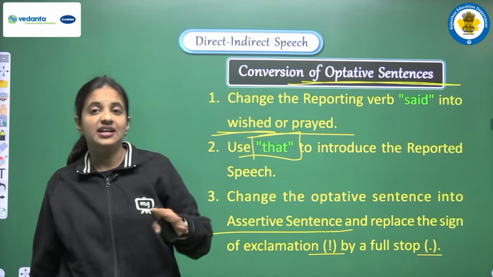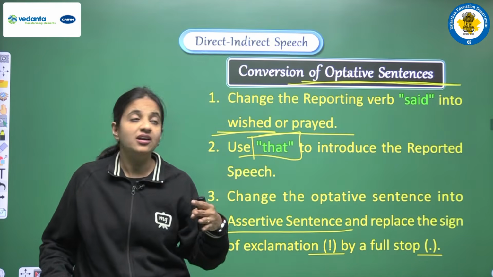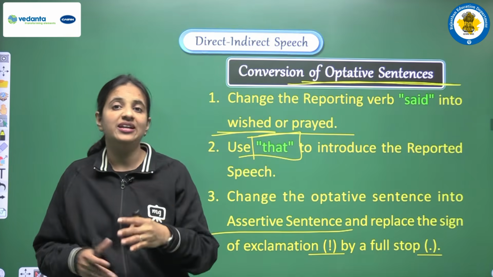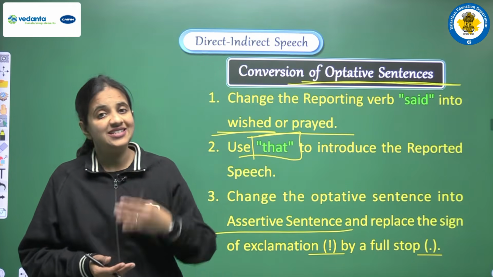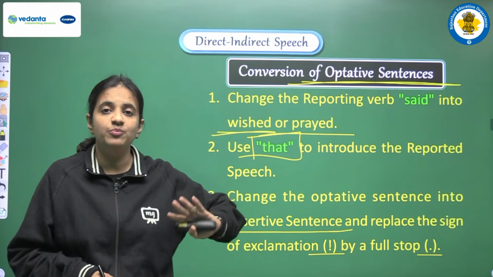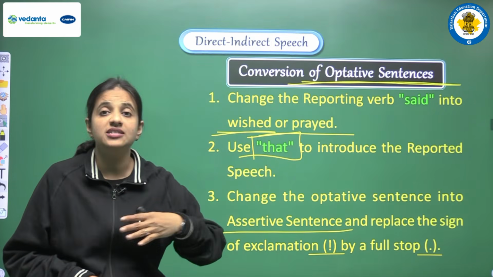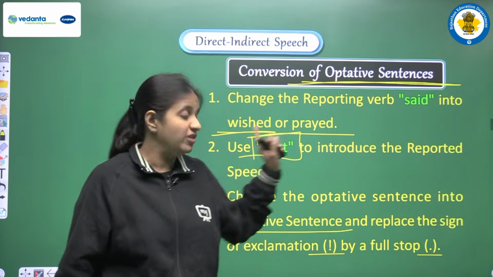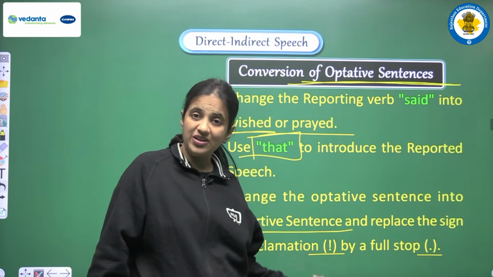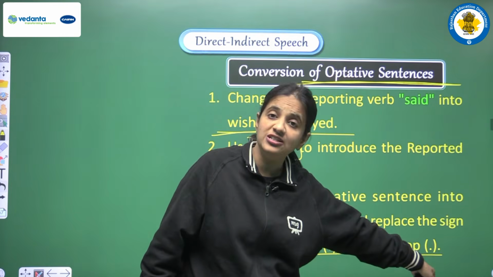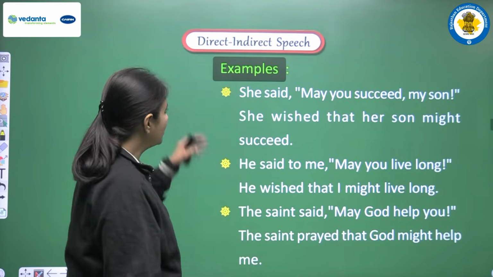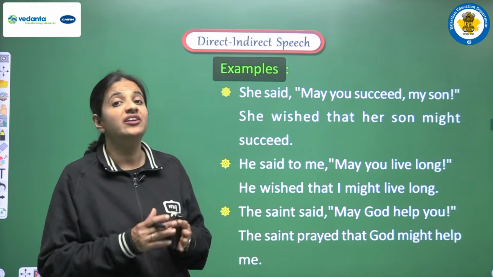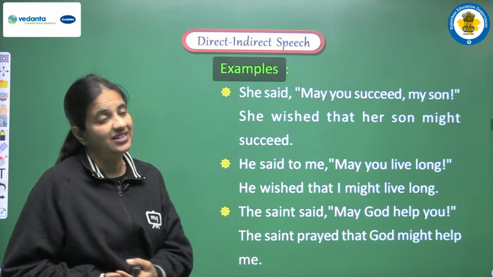Because as long as there is an exclamatory mark, it means we have a kind of optative sentence, but we have to make an assertive sentence and maintain its structure. So we will write one pure assertive sentence, or we can say one statement, and at the end of the sentence we have to use one full stop. So yes, we will remove the exclamatory mark and in its place use one full stop, right? Now let's see the examples that we have here, and all these examples are related to the optative sentence. So let's see.